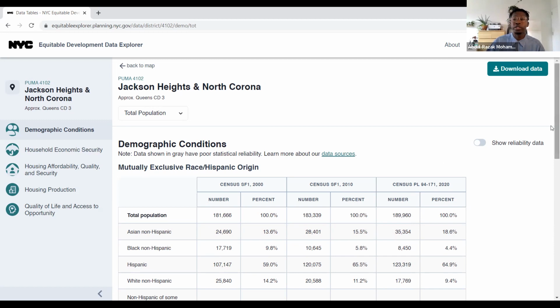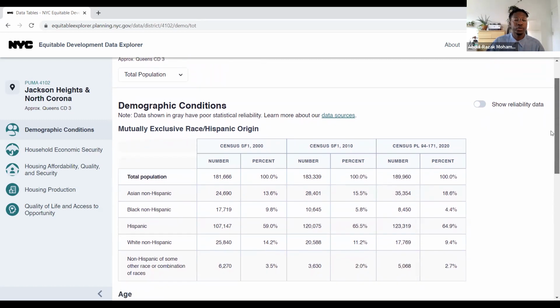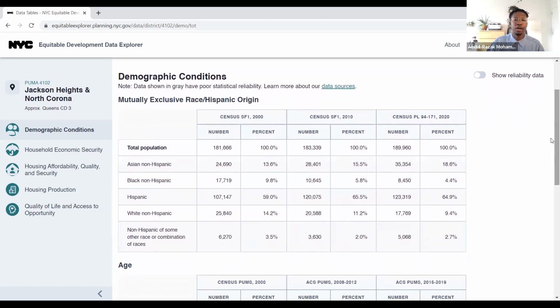Having this information on hand can really help us understand then who may be most vulnerable in a particular neighborhood. What's really important for us to gather as we're looking here is to think about just who makes up the majority of a population, who makes up less of the space, and how has that population changed over time.